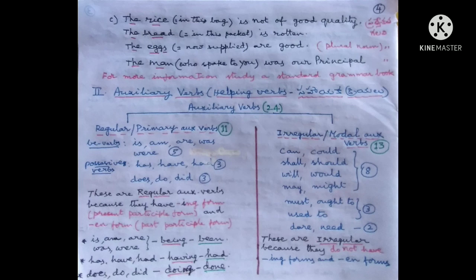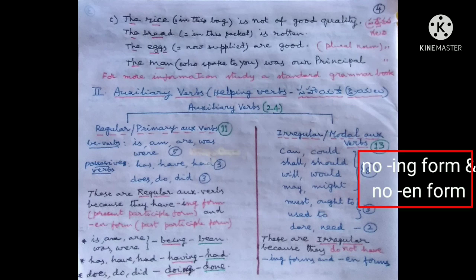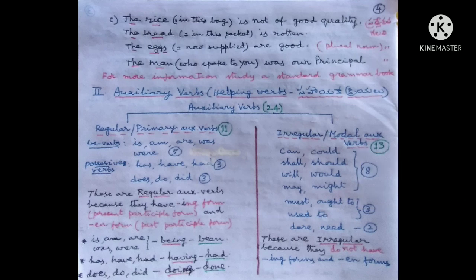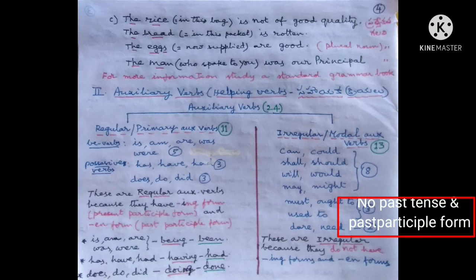And irregular or modal auxiliary verbs: can, could, shall, should, will, would, may, might. These are four pairs, that is 8 auxiliary verbs. These verbs have no ing form and no n form. Then must, ought to, used to, dare, need. These verbs also do not have present participle form or past participle form. These are irregular because they do not have ing forms and n forms.